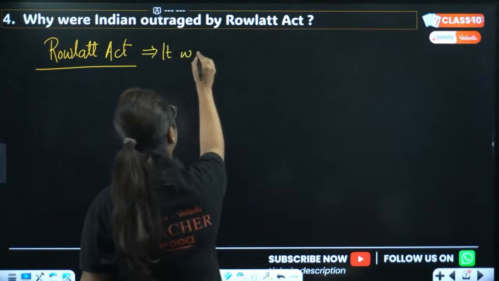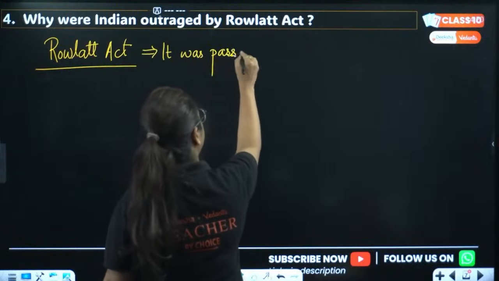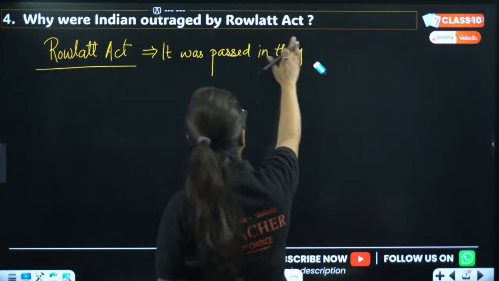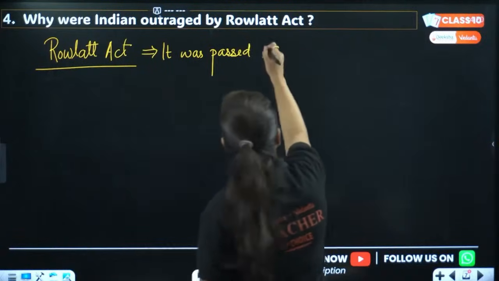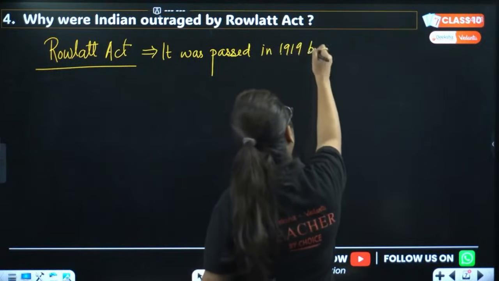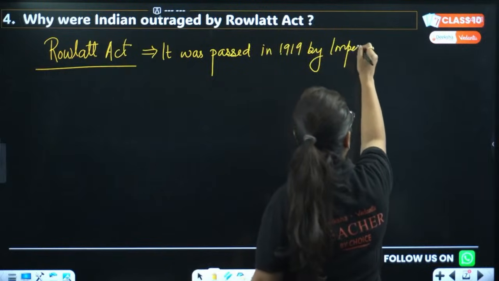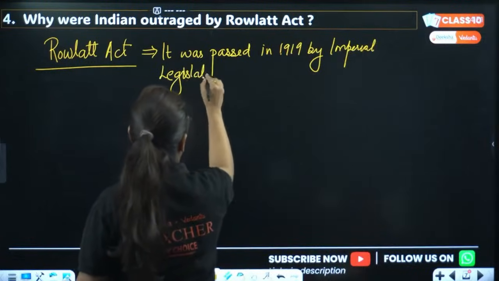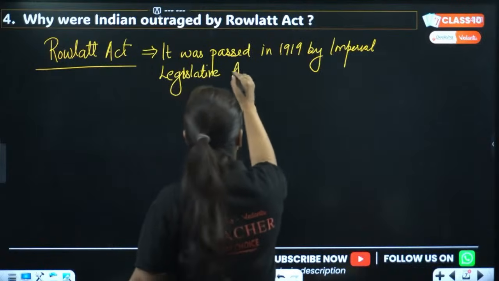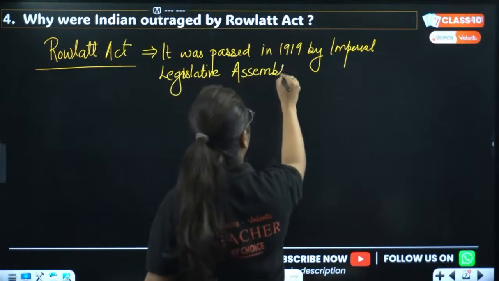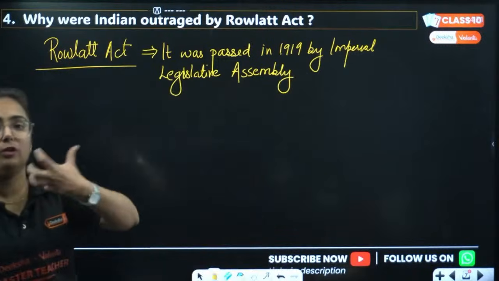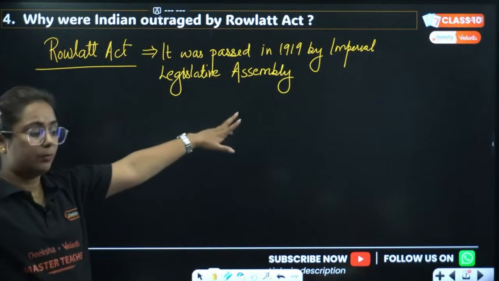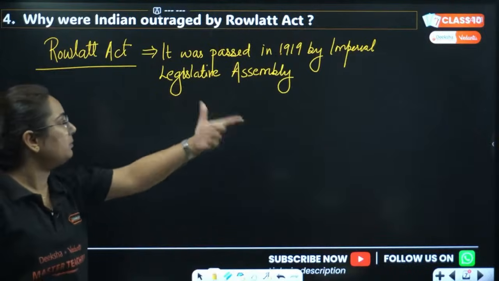It was passed in 1919 by the Imperial Legislative Assembly. I hope my writing is clear to everyone. So it was passed in 1919 very hurriedly by the Imperial Legislative Assembly. Basically, we are talking about the assembly that was stationed in Britain, not India. So the imperial one, the most powerful one, the Imperial Legislative Assembly in Britain.